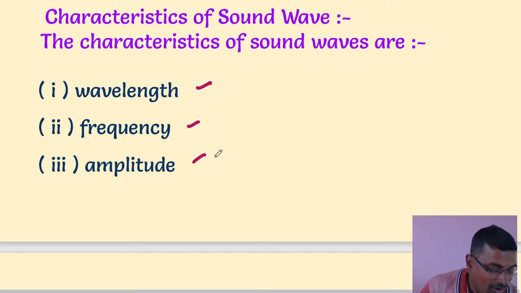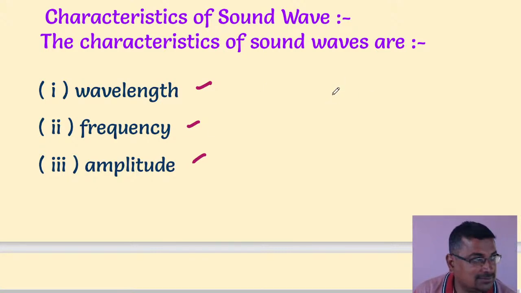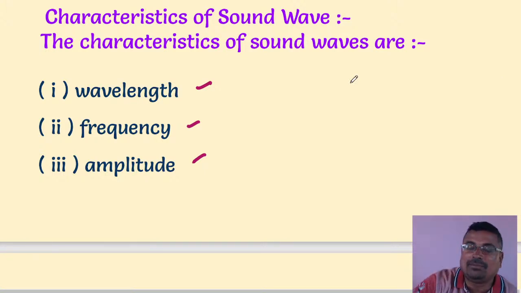When we throw a stone in water, the water waves vibrate and produce transverse waves.